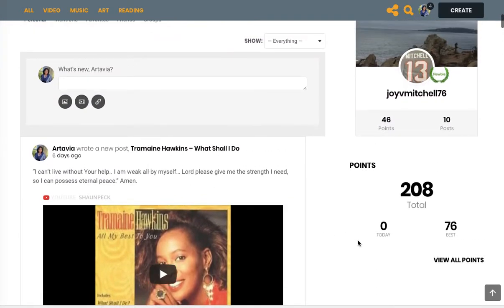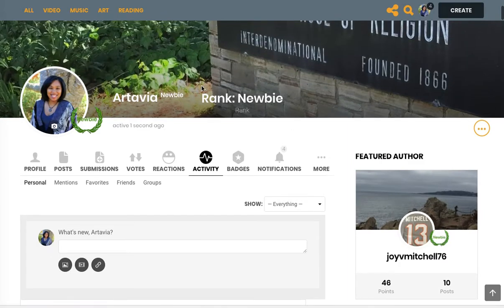I want to bring your attention to the points here. These points allow us to see user activity and to create a leaderboard. So these points are populated by the number of times you post or rate content or share content. You get more and more points, which allows your ranking to move from newbie up to the next level and also allows you to earn badges.